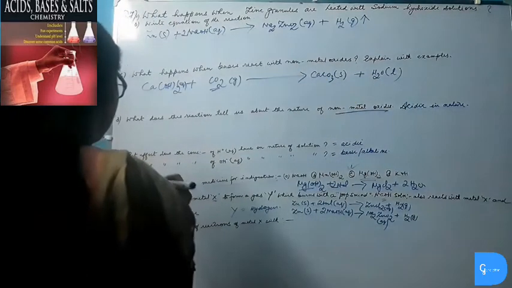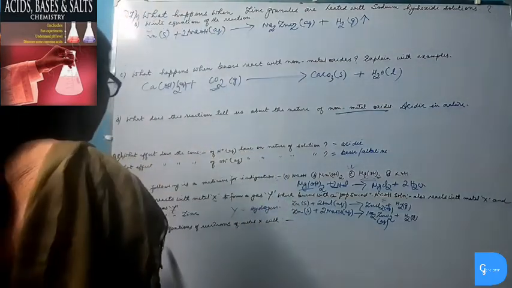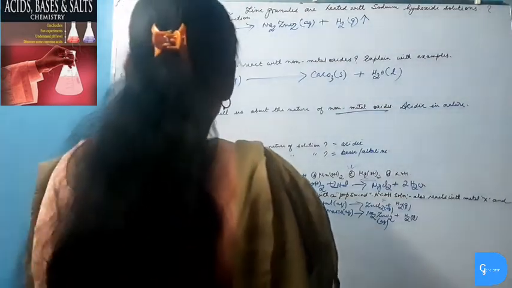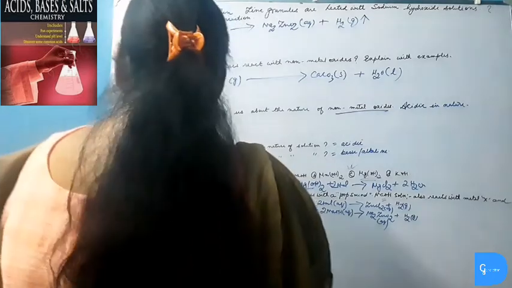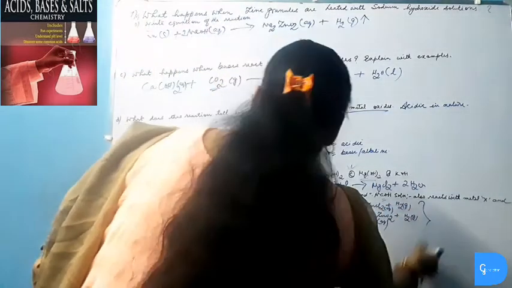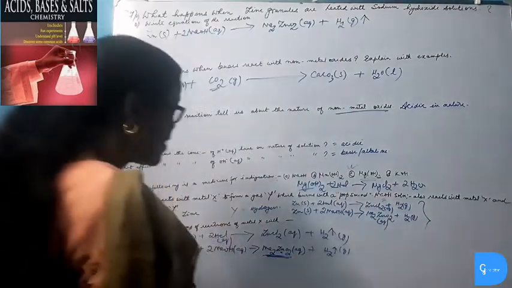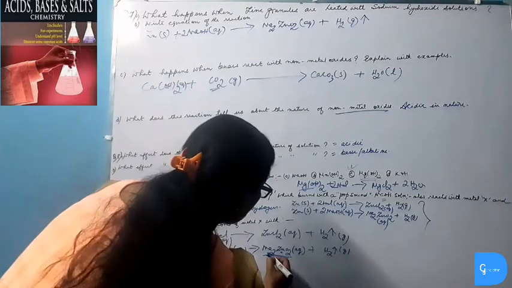Thus, X will be metal zinc and Y will be hydrogen gas. Write chemical equations of reactions of metal X with hydrochloric acid and with sodium hydroxide. I have shown you the reaction here. Here in this salt sodium zincate, the metal zinc is present as a negative ion.